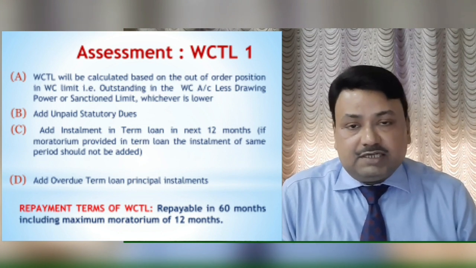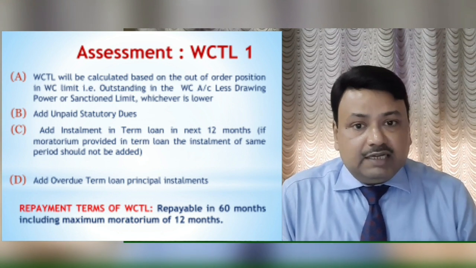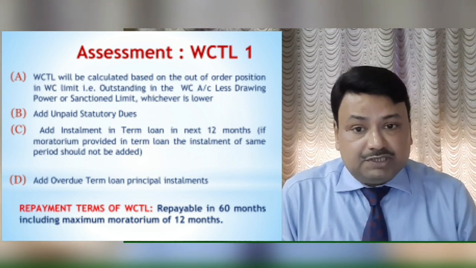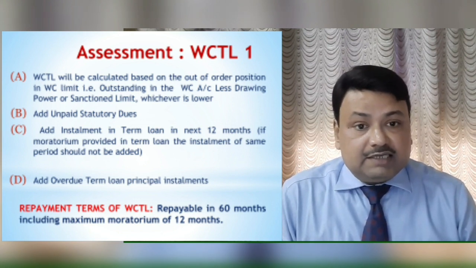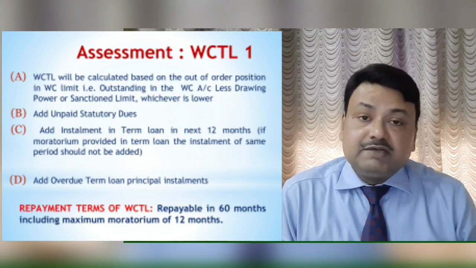Now let us understand what is WCTL. There are two types of WCTL, WCTL1 and WCTL2. So what is WCTL1? WCTL1 will be calculated based on the out of order position in the working capital limit. That is, outstanding in the working capital account less drawing power or sanction limit, whichever is lower.